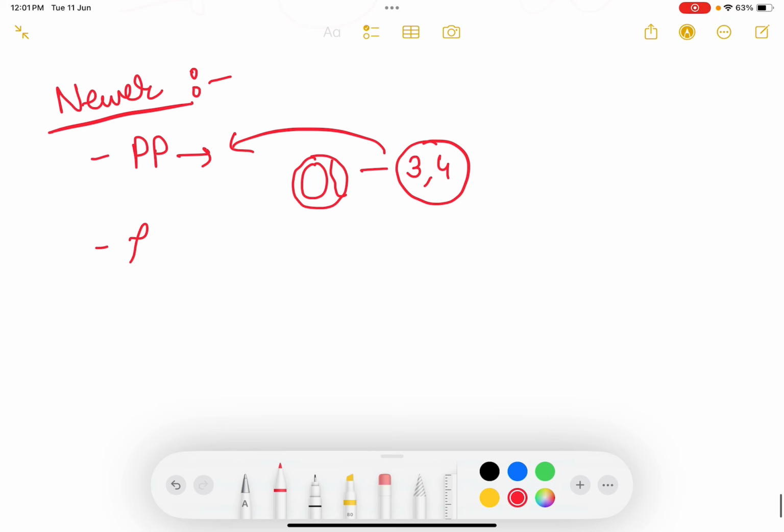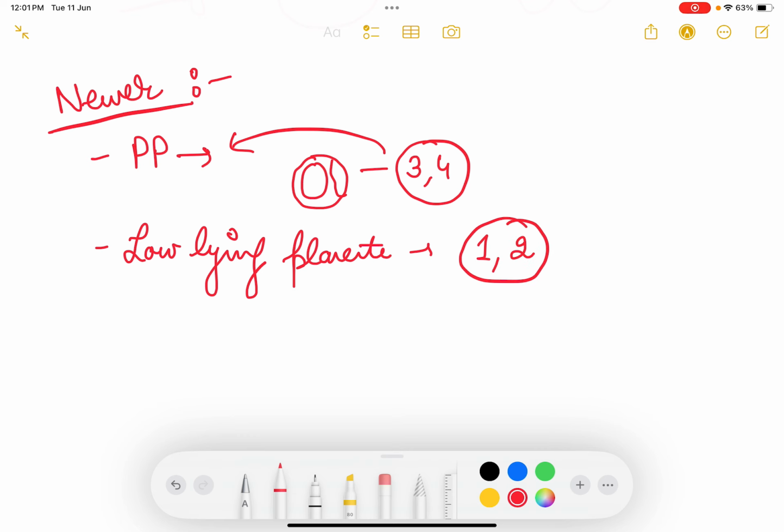And the second type is low-lying placenta. Now they have simplified the classification. So what is low-lying placenta? Low-lying placenta is combining stage 1 and stage 2. Type 1 and type 2 have been put together. When the edge of the placenta is within 2 centimeters of the cervical os, then we call it low-lying placenta. If it is more than 2 centimeters away, then it is not even a low-lying placenta.